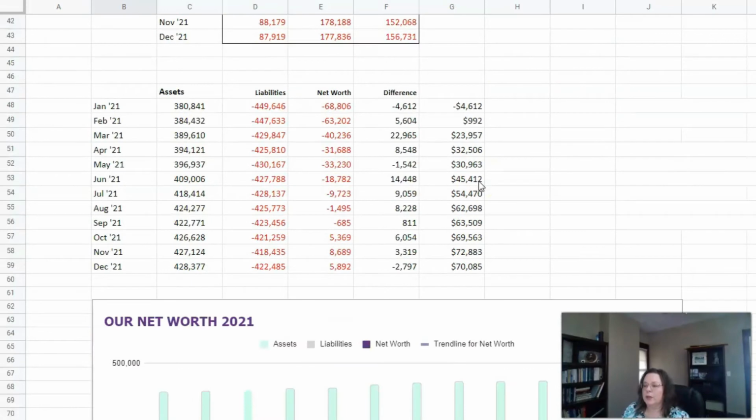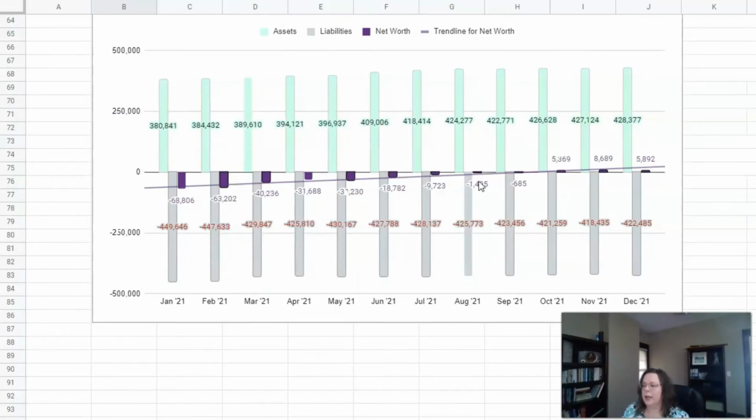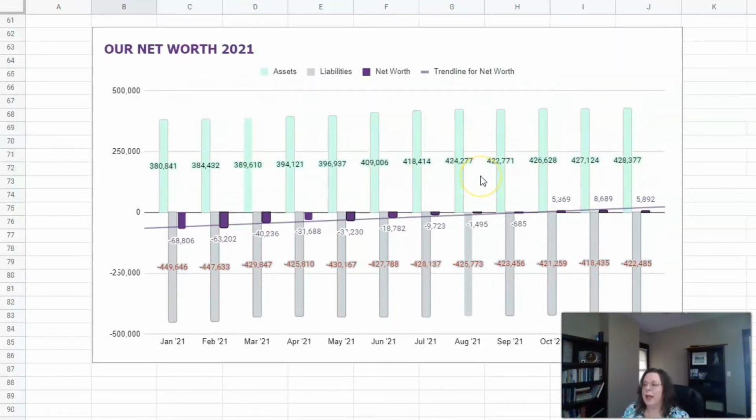So let's go down here and take a look again now at the chart. Things are looking better here. One of the things you'll notice is that the number for assets is a lot higher and the total for liabilities is a lot higher, if you will. It's just more negative. That was a result of purchasing a home that has a much higher value and also a much higher mortgage. So we have all of our liabilities here. You can see they're changing throughout the year.